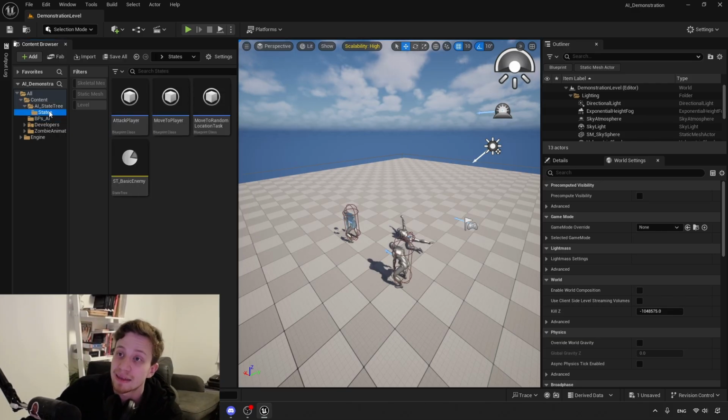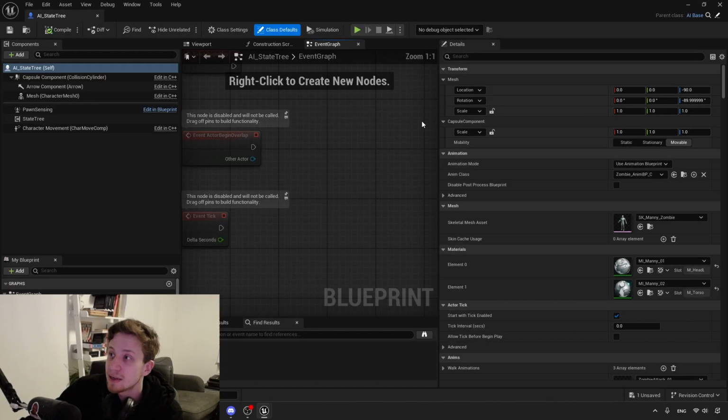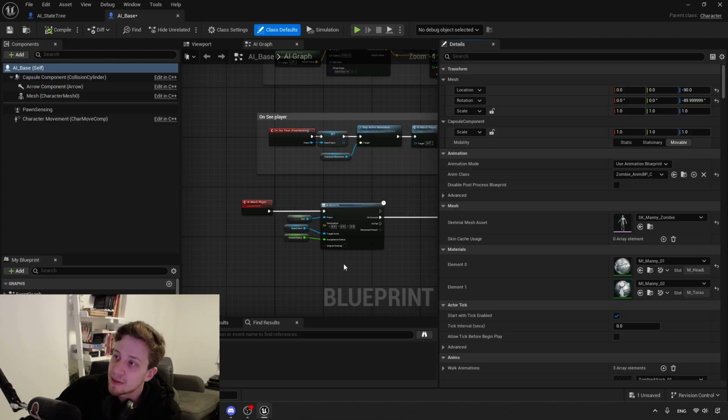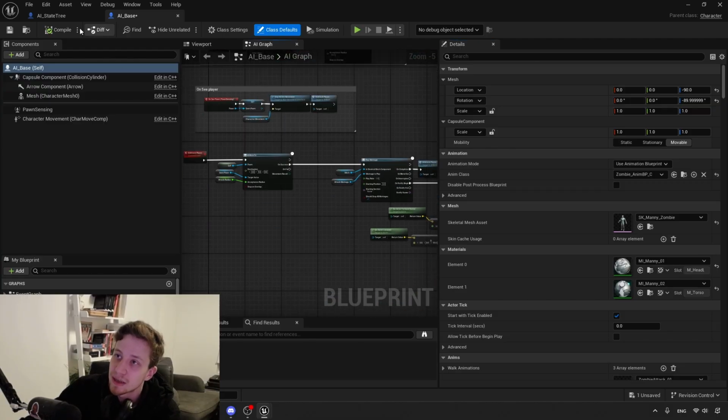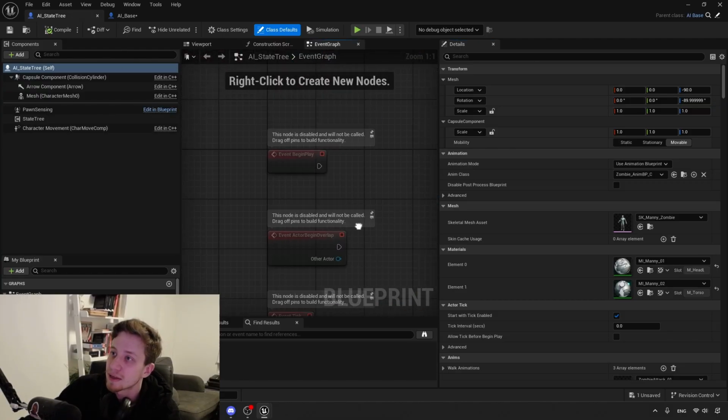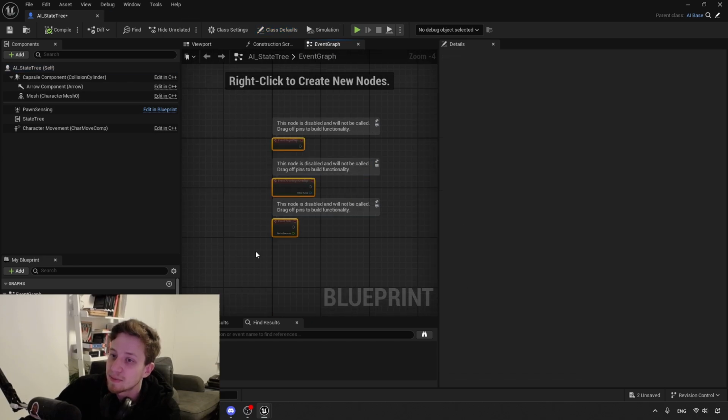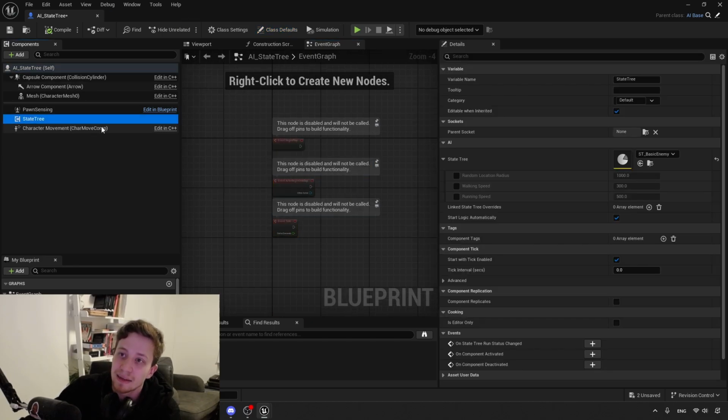So let's look at state tree. We can look at our actor first, perhaps. We have our AI state tree. It inherits from the AI base as well, but it doesn't use any of its logic. It's disabled. It's just there for context. So our AI state tree doesn't need any of these things implemented. It's simply handled in our state tree.